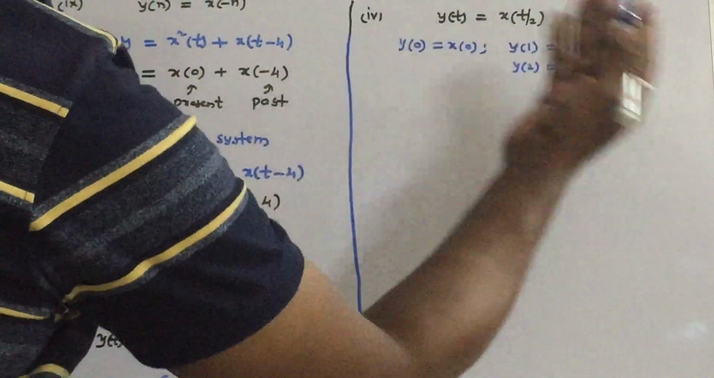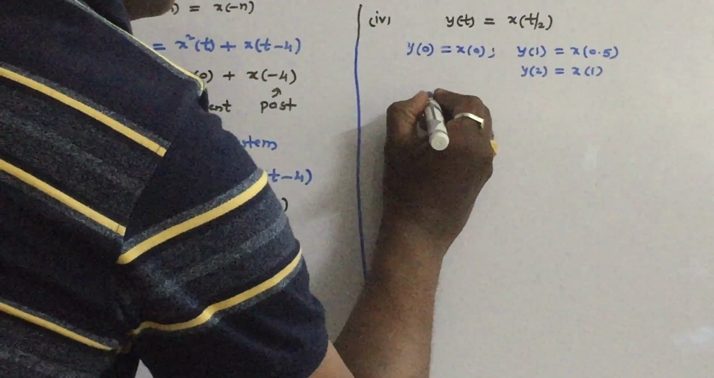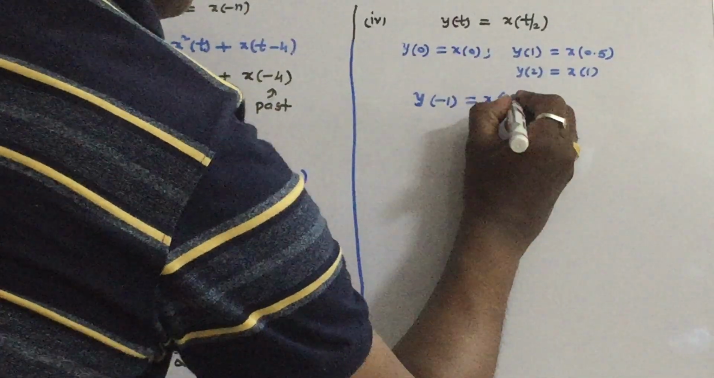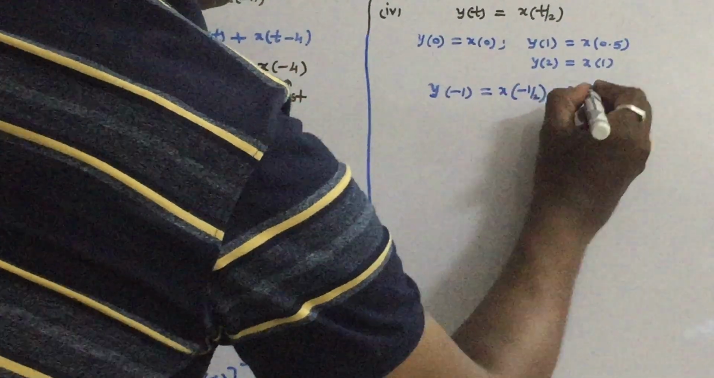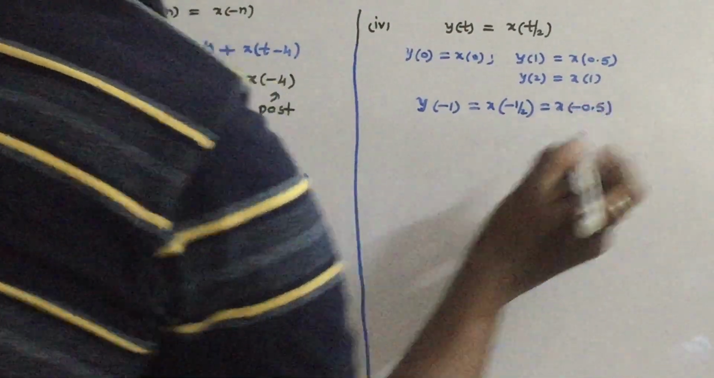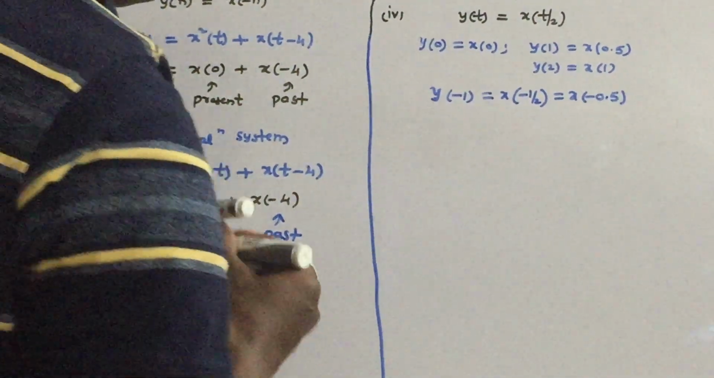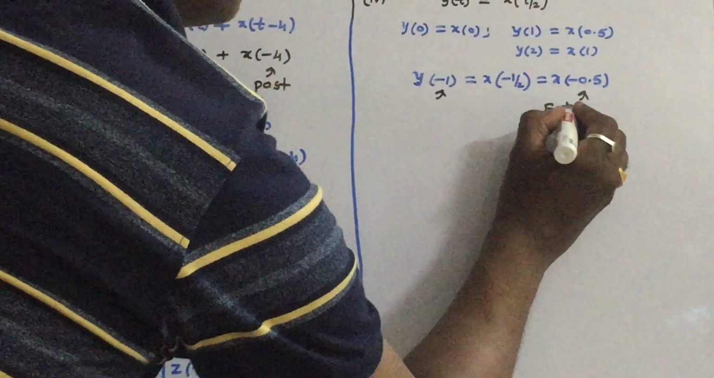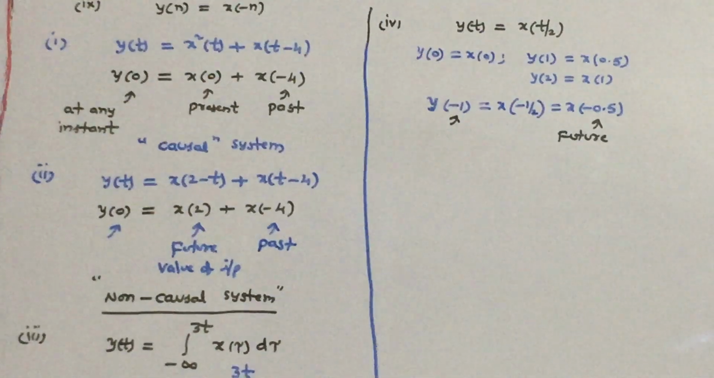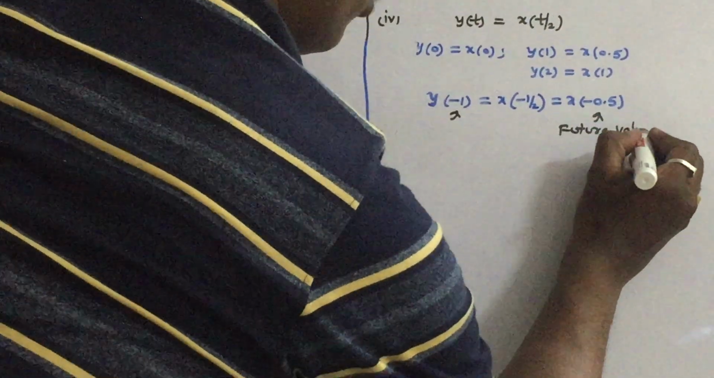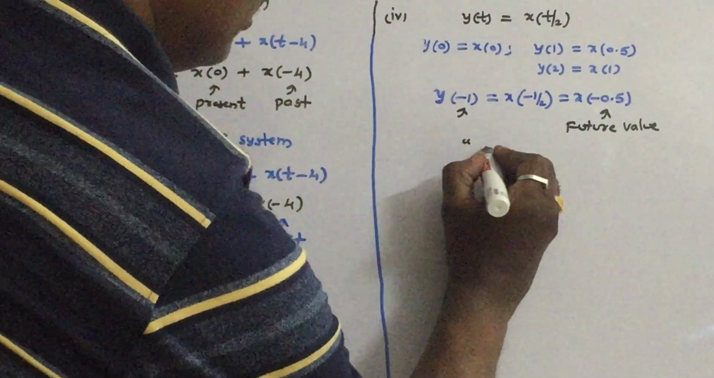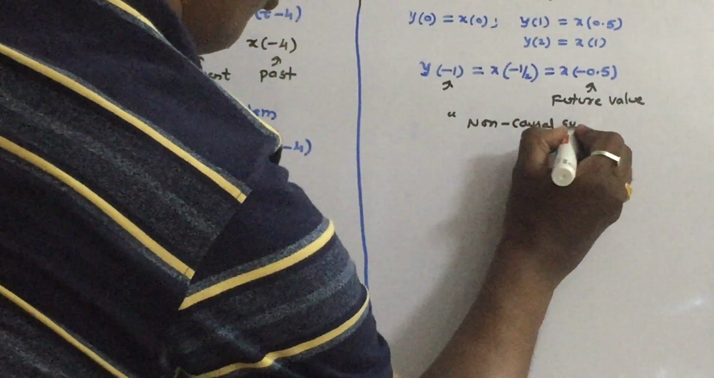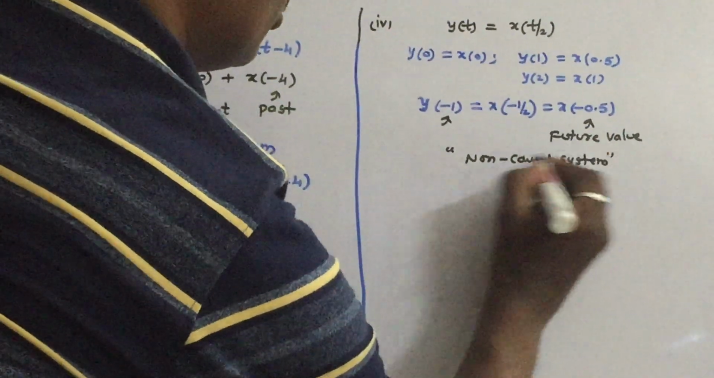Let us check it for negative values also. For example, if you substitute y of minus 1, that is x of minus 1 by 2, which is x of minus 0.5. So that means the output at any instant of time depends upon a future value. You have to check different cases. Therefore this is a non-causal system.